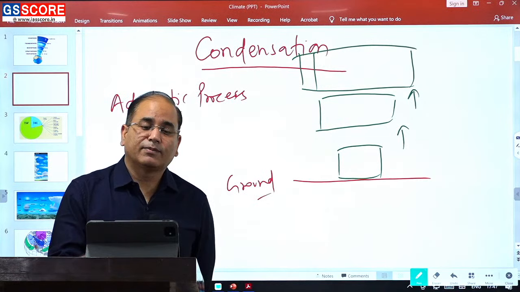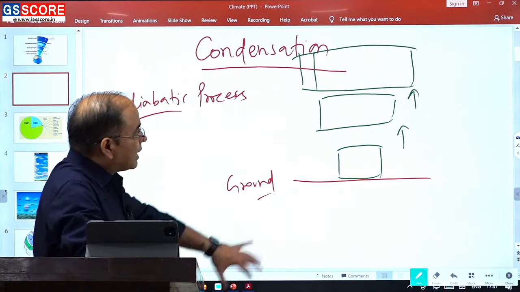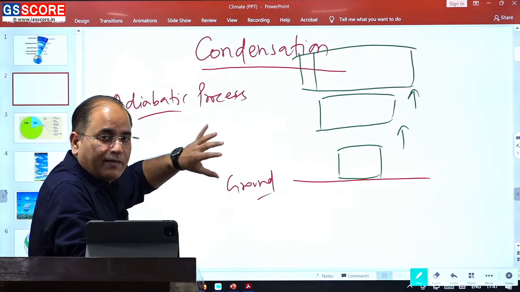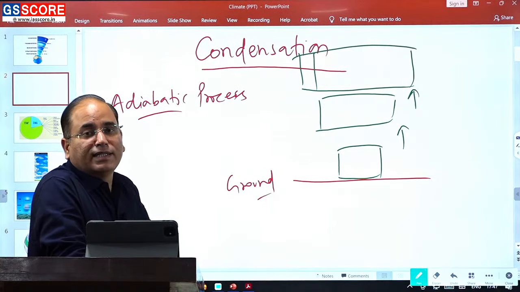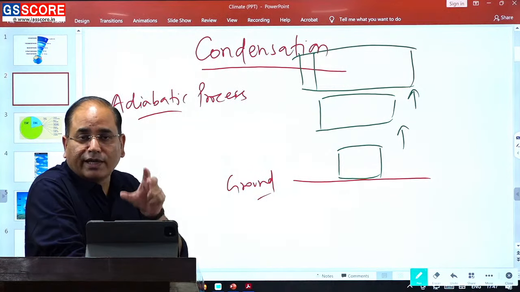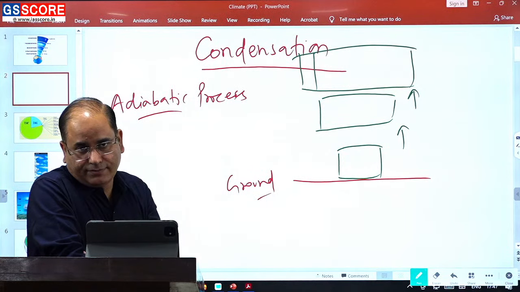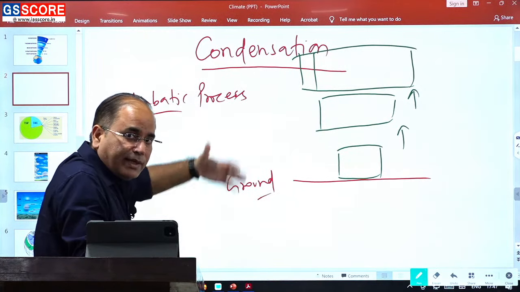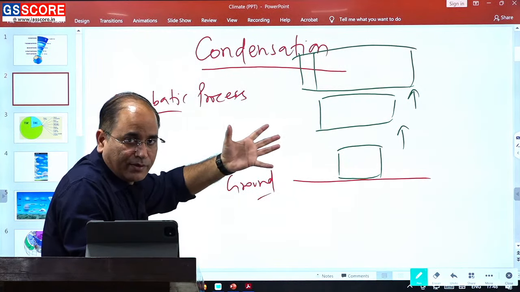Because of this change in pressure, as the parcel rises, there will be a change in temperature, and this change is without any exchange of heat. Neither is heat being taken nor given.